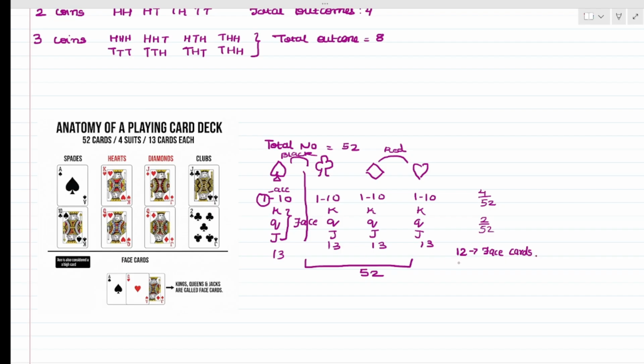Whereas we are having 4 ace cards. Whereas you are having 2 red colored aces, and you are having 2 black colored aces. Okay, in this format you can clearly study the anatomy of playing cards.